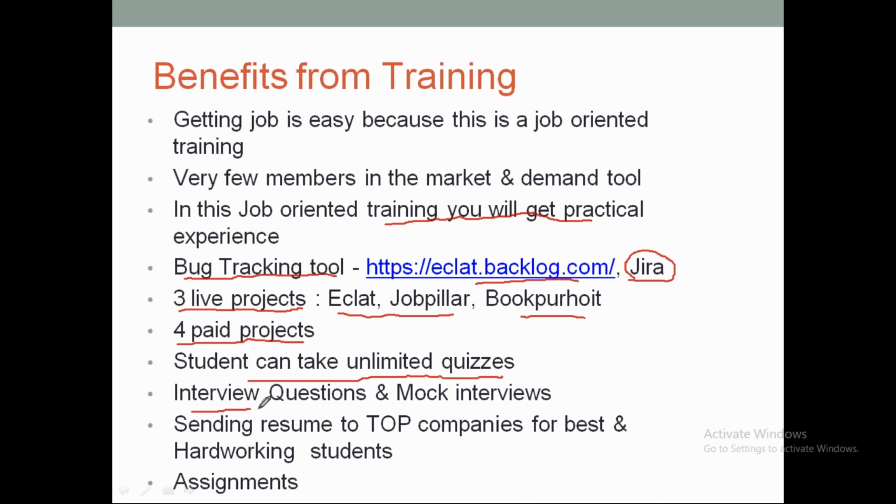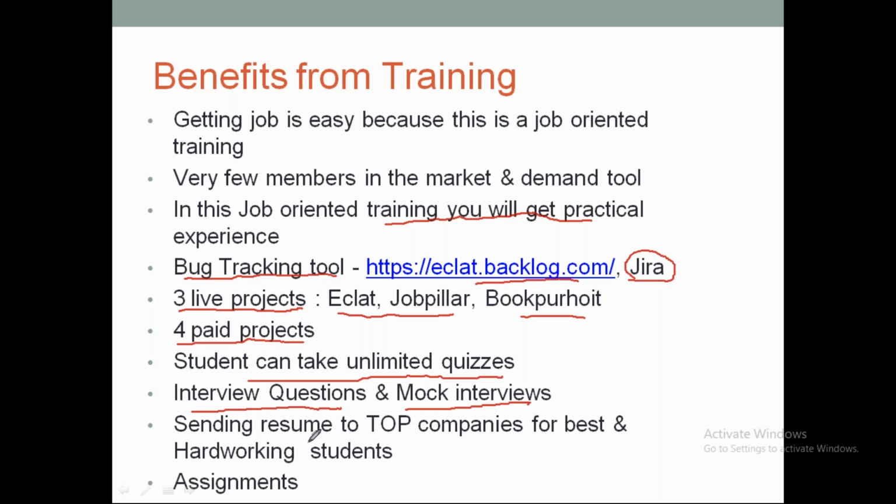And for every topic, I'll be providing you the interview questions, like what are the most asked interview questions in that particular topic. And then we will also support you by taking mock interviews. So once you complete your course, or by the time you are completing the course, we can conduct some mock interviews and give you feedback, like how you are performing in the mock interview and what are the areas that you have to improve. So that is one more benefit that you are going to get through this particular training program.